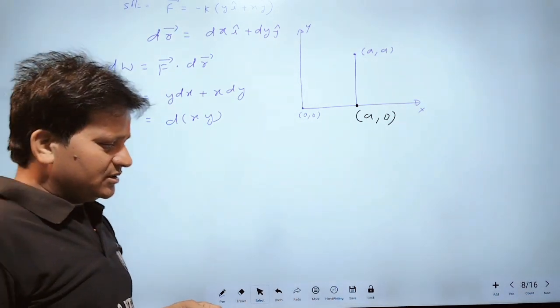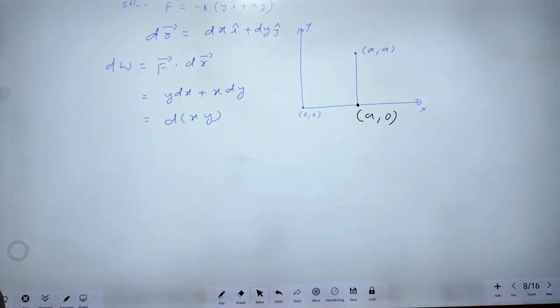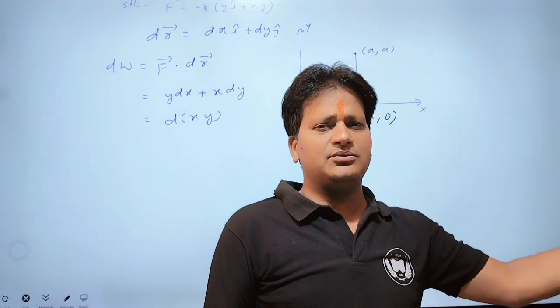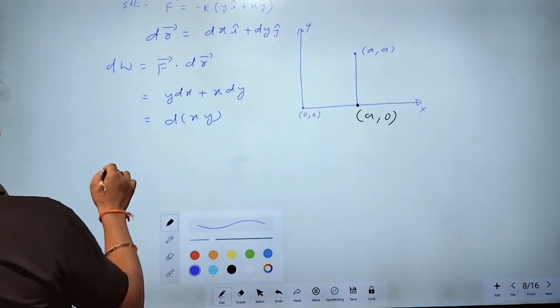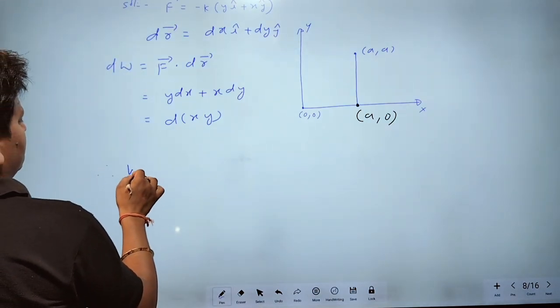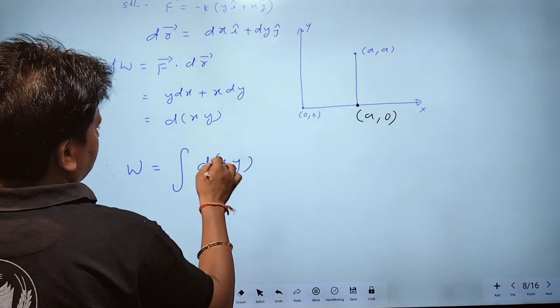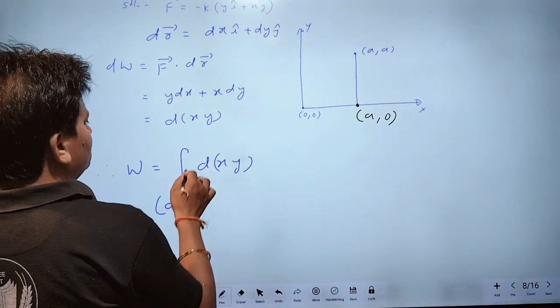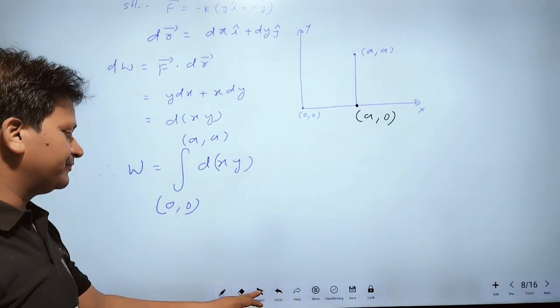Therefore, the total work will be the summation of these works dw. Therefore, I will integrate this expression. Total work done W is equal to the integration of d(xy), with limits from 0 to a, a.